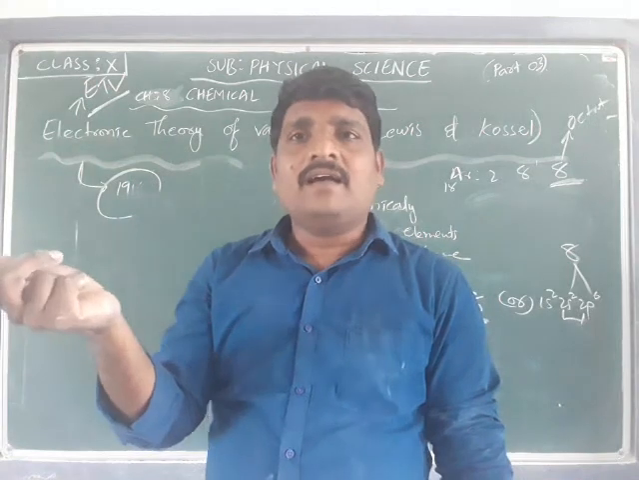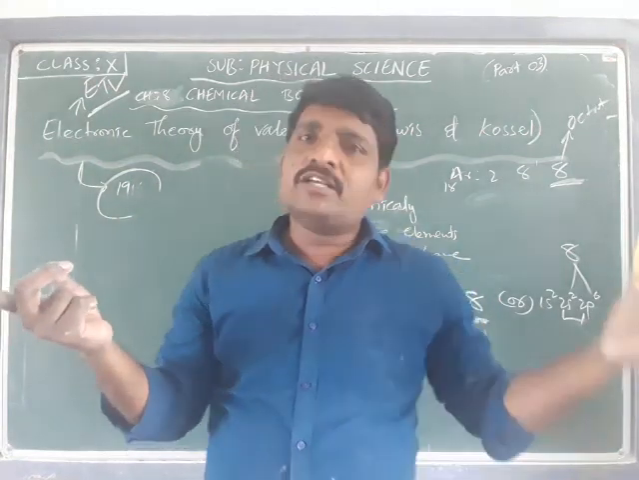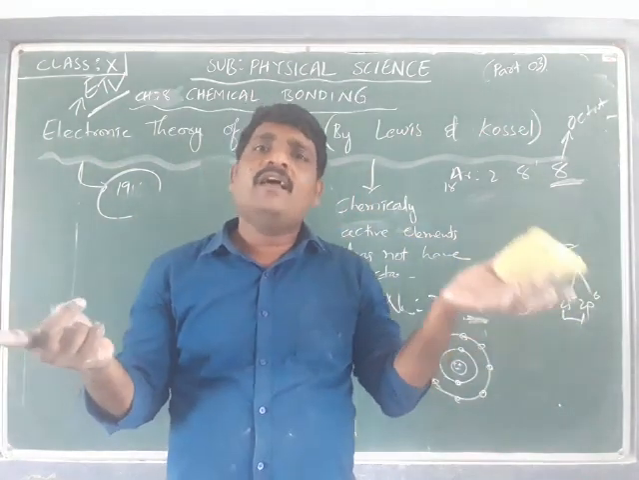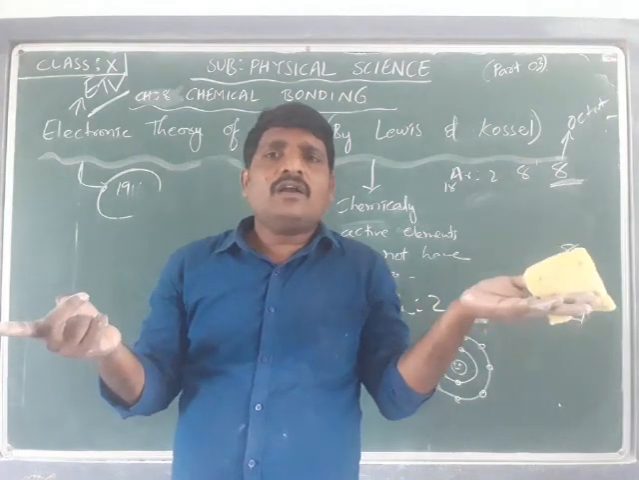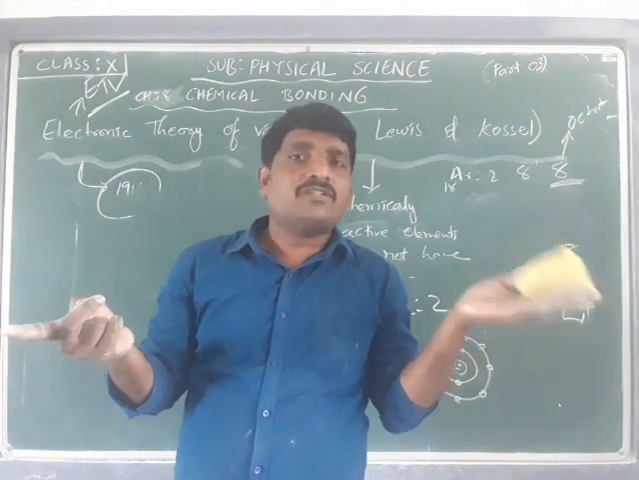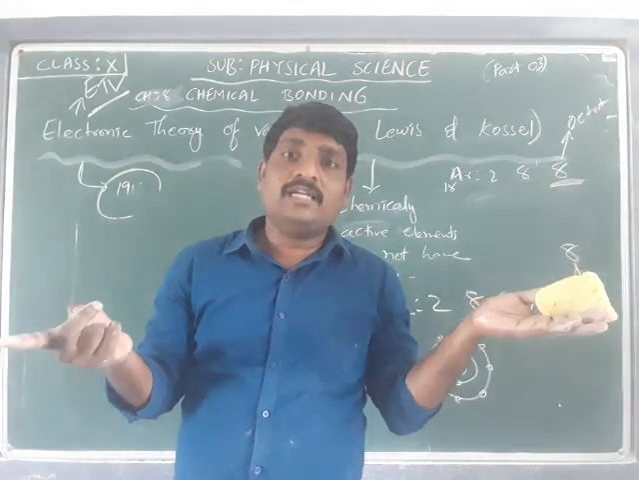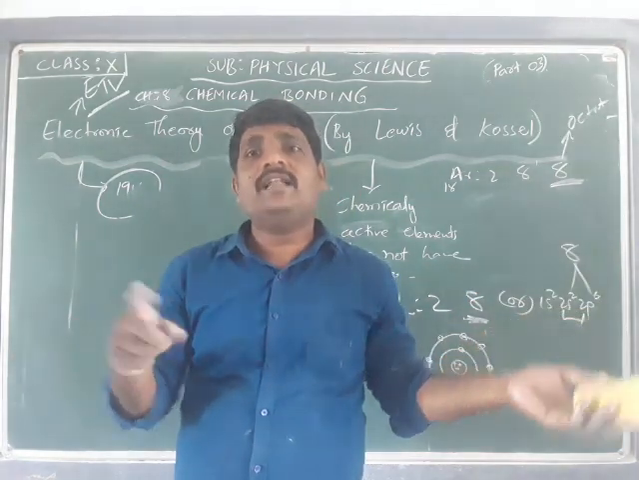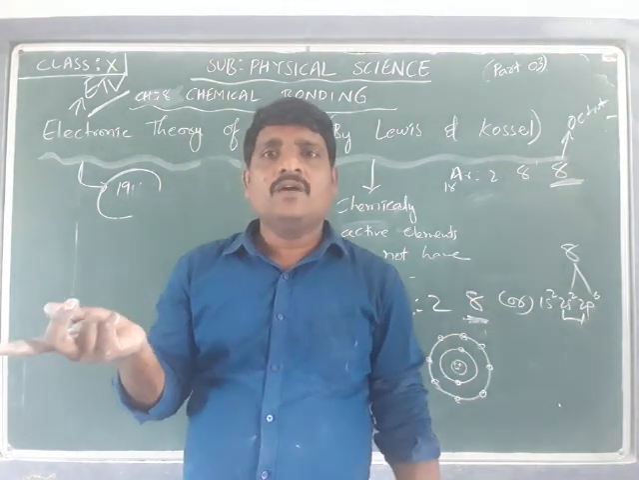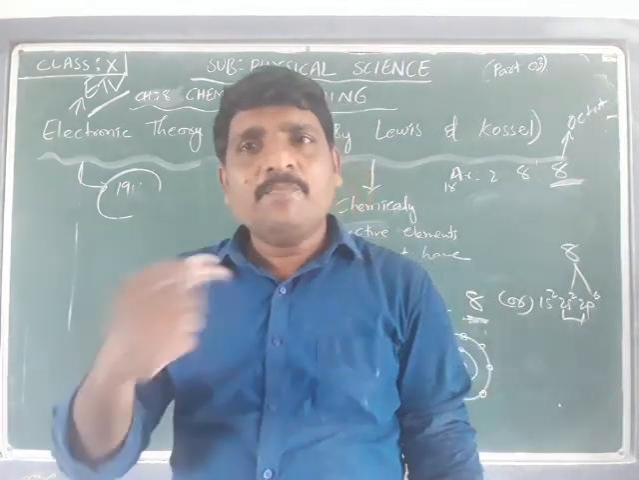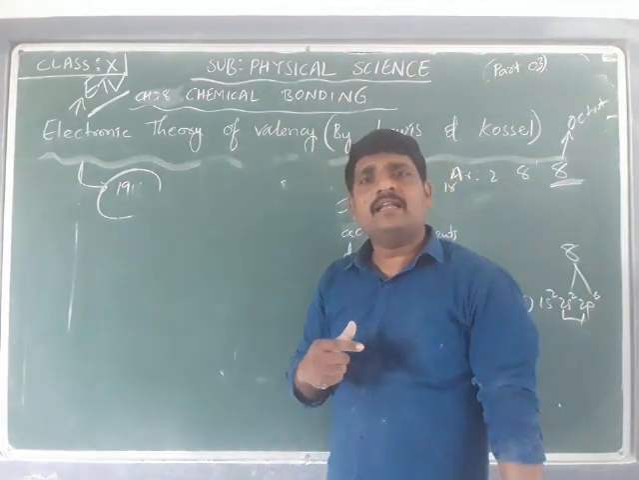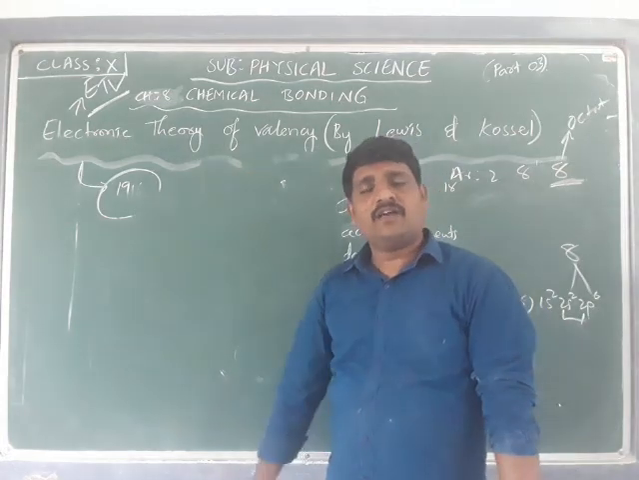Vice versa, if any atom's outermost shell does not have 8 electrons or an octet, it is considered chemically active. This made Lewis and Kossel propose the electronic theory of valency.